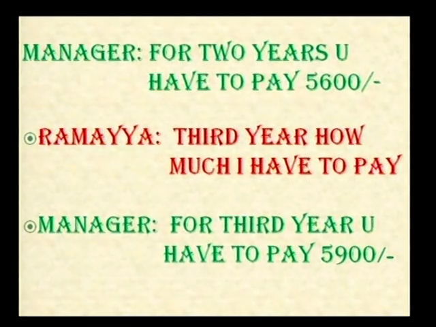Again, Ramaya said, "For the 3rd year, how much money do I have to pay, sir?" Again, the manager said that for the 3rd year, you have to pay 5,900 rupees. That means here the manager is adding only interest to the taken amount. That means principal. Friends, listen carefully.